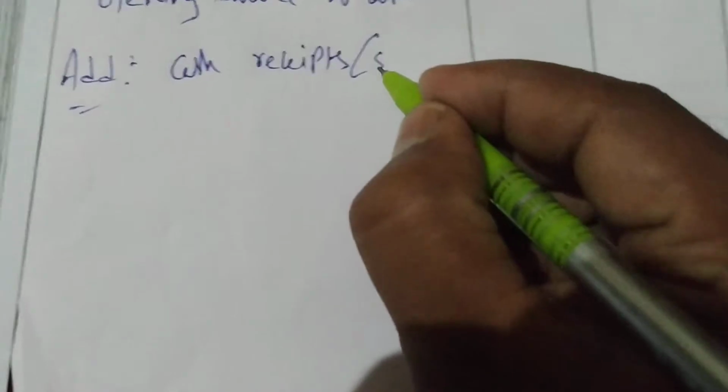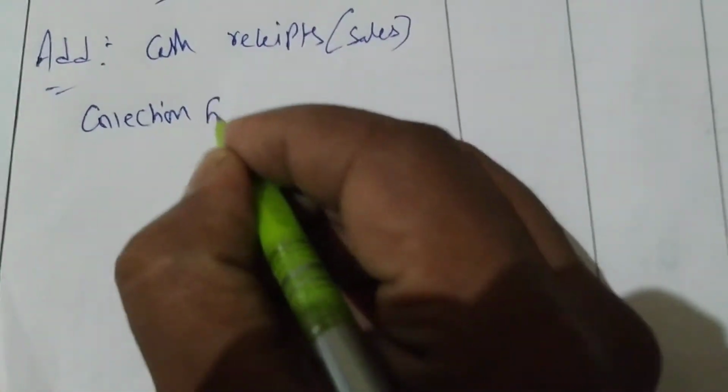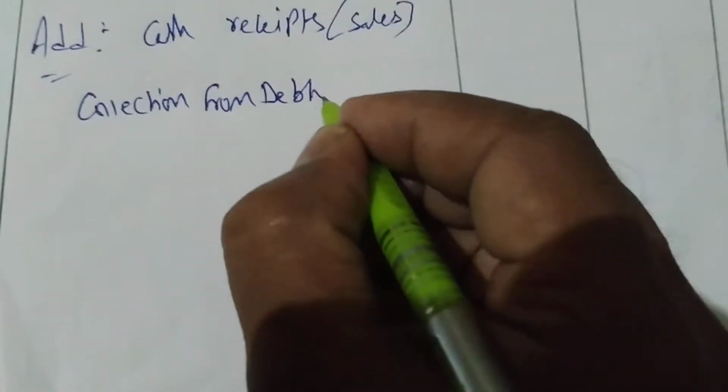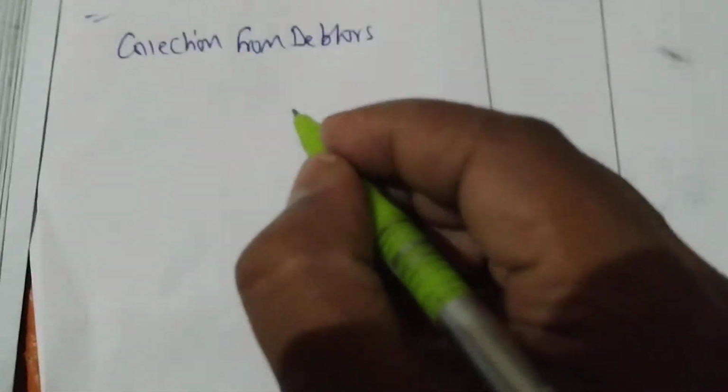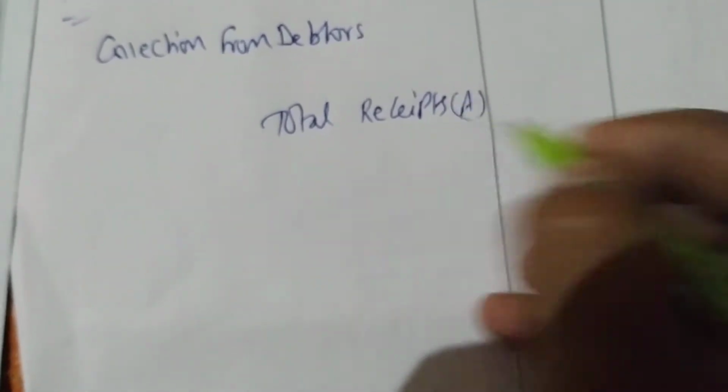So first we'll write opening balance of cash. Next we'll add cash receipts. I know in this problem there are no cash sales. It means cash sales are not there, we can write directly nil. Next we can write collection from debtors. Next we do total receipts, you can write total A.